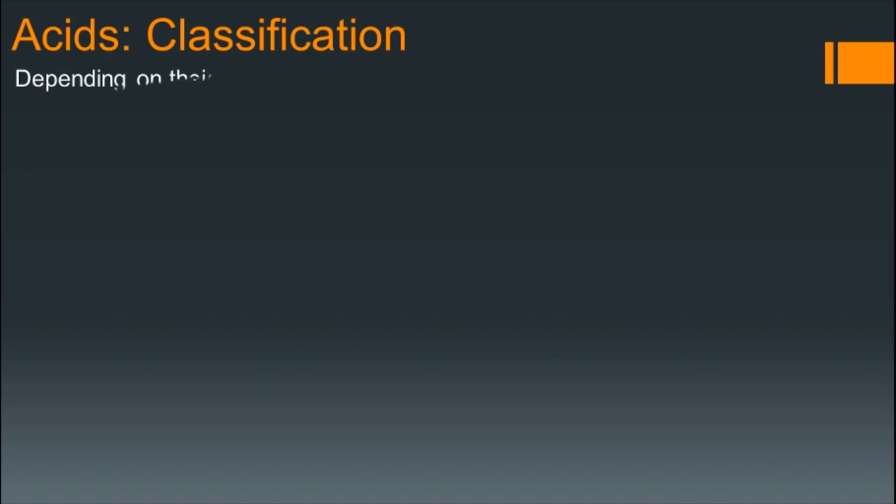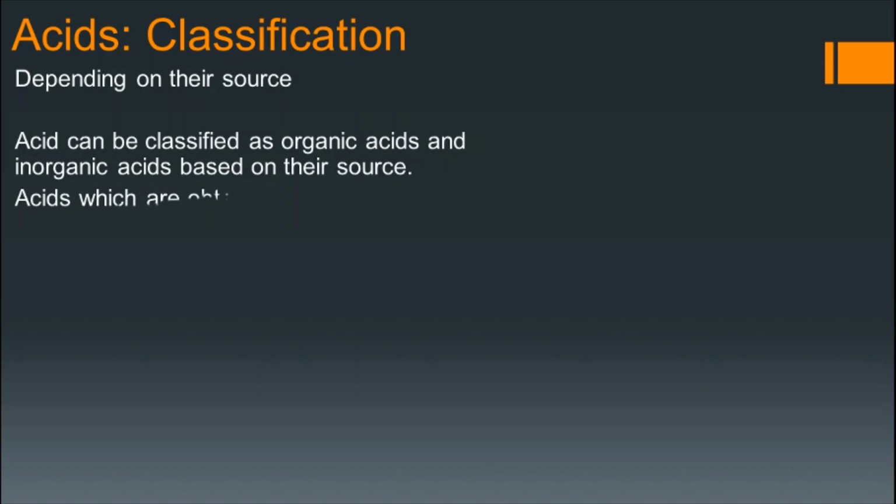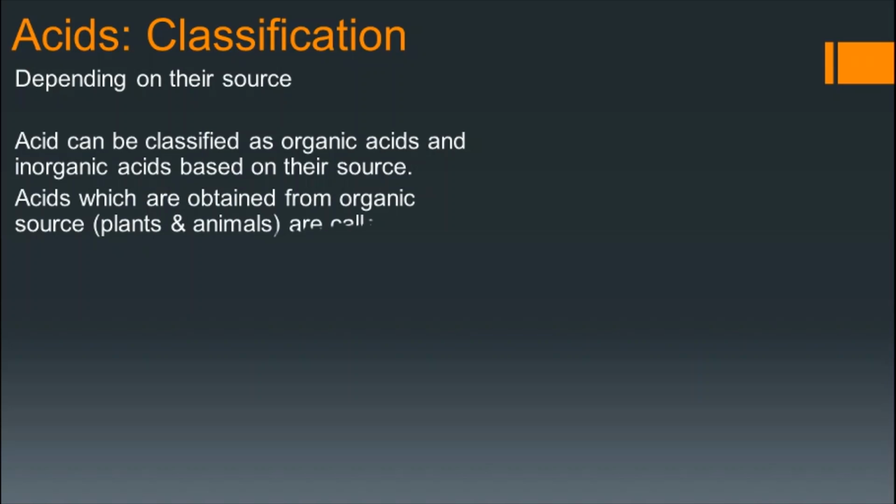First one we will see is depending on their source. Acids can be obtained from organic sources as well as inorganic sources. So that is why acids can be classified as organic acids or inorganic acids. Organic sources include living organisms. Acids which are obtained from organic sources, or we can say the plants and animals, are called organic acids.